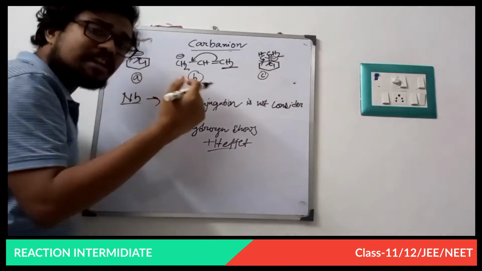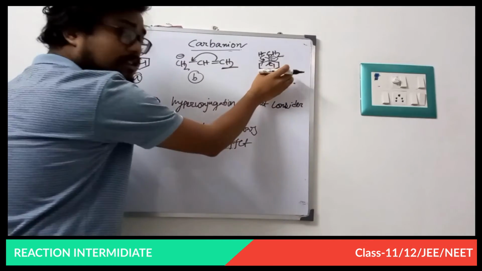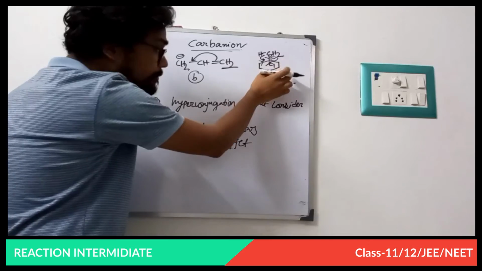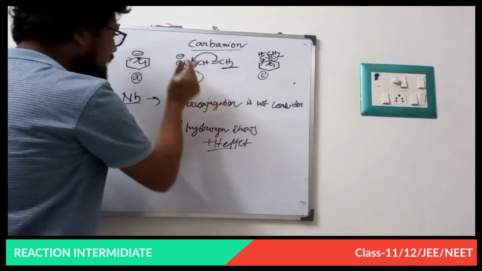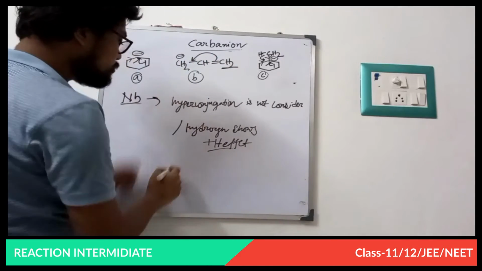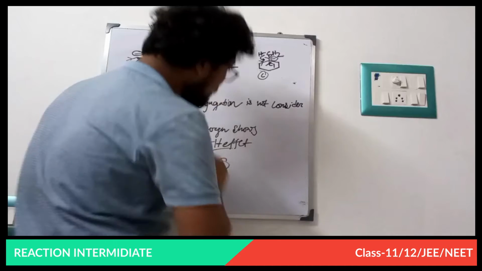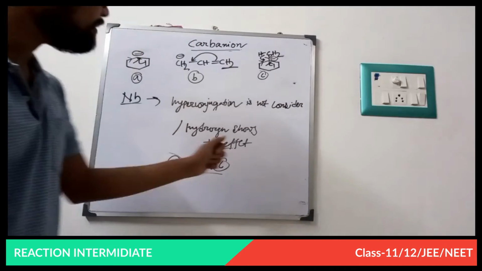Now negative charge is destabilized by the inductive plus I effect, so this is maximally unstable because there are 2 plus I effects, and this is maximally stable because no plus I effect is present. So what is the stability order? B greater than A greater than C. Fine. That is our required answer.